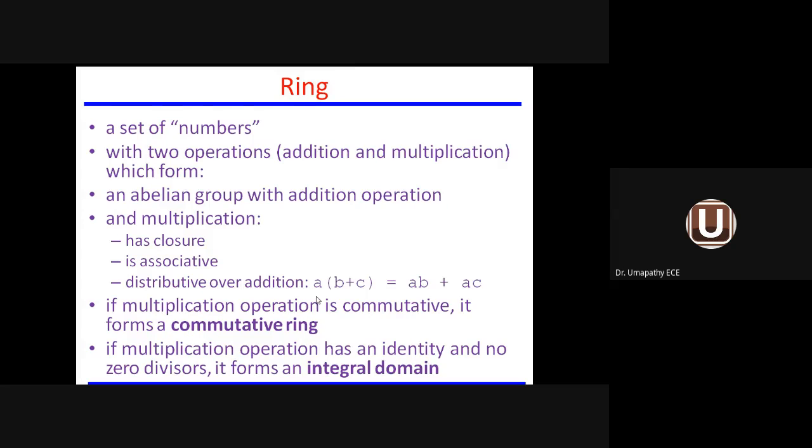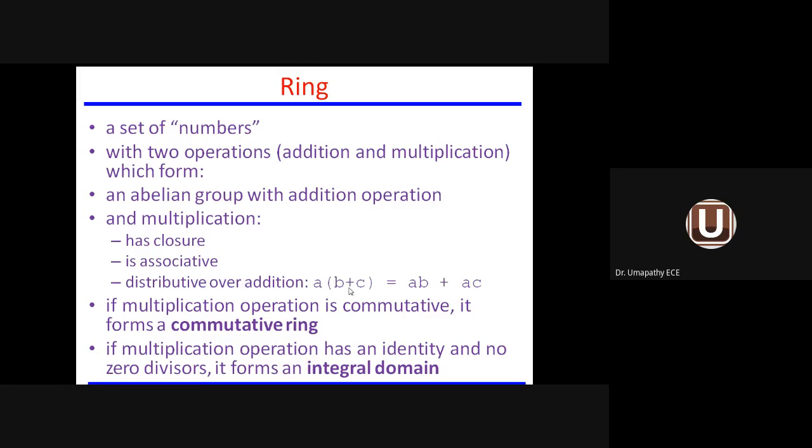I was telling the meaning of associative law. Either you go for addition or multiplication, three variables will be there, displacing the variable within the bracket and outside the bracket. But distributive law means you have two operators. One is the multiplication operator, another one is the addition operator.